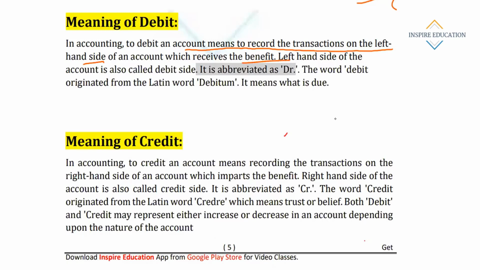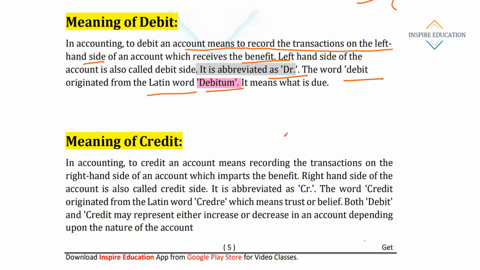Traditionally, if a benefit is received, it is posted on the left side, and it is abbreviated as DR. It is derived from the Latin word debitum, which means what is due.